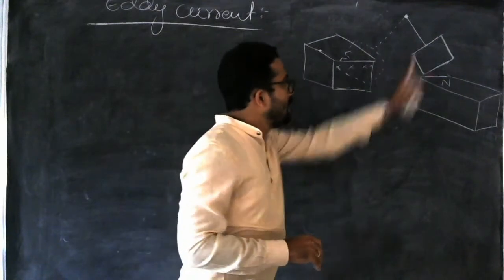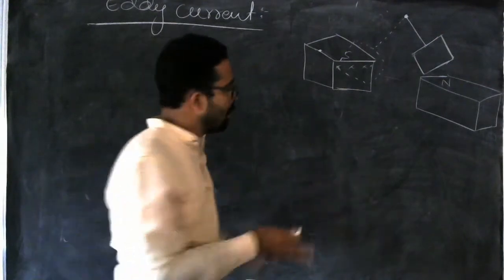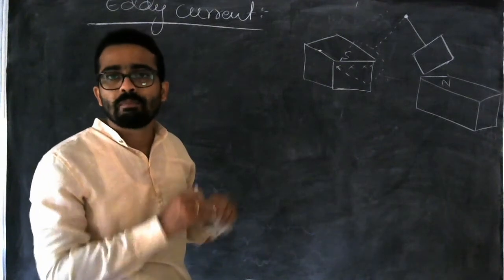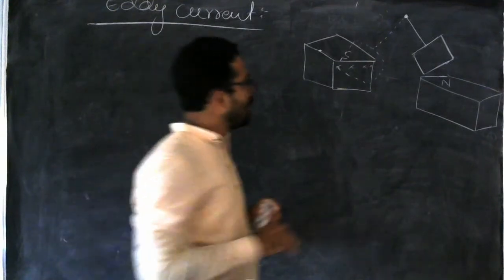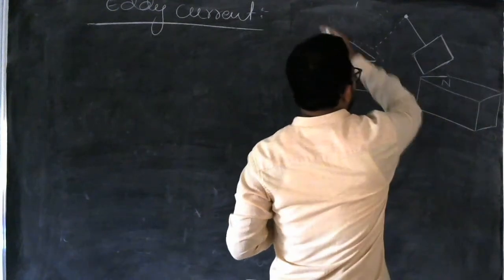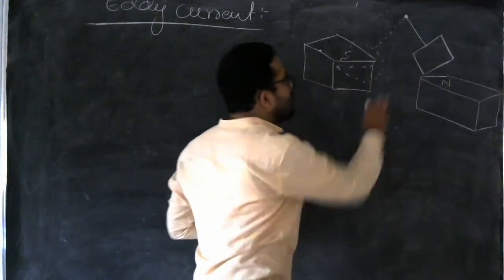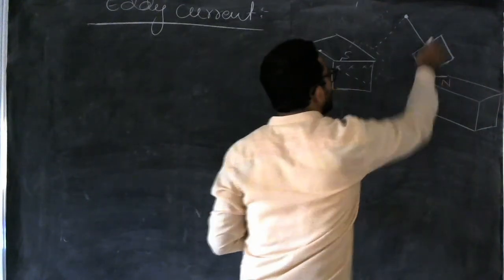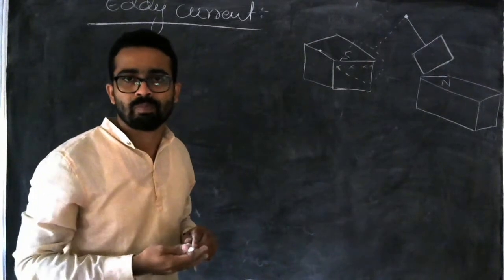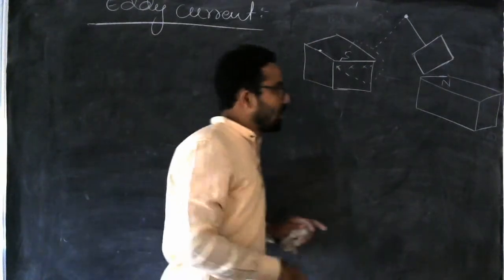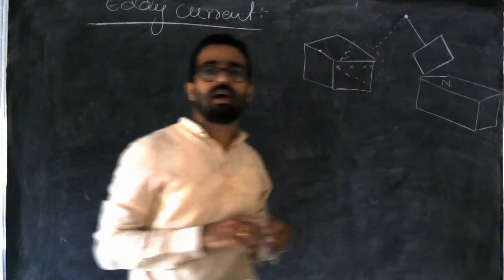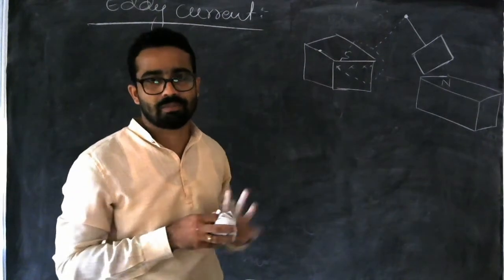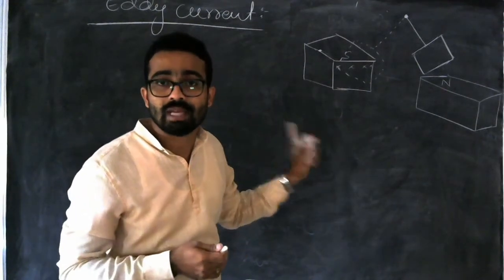See, what Foucault observed is that when a bulk piece of material is oscillated or swung between the two magnets, a current is induced in this metal. Why is current being induced there? Because it will oscillate like this. As soon as it oscillates, the changing magnetic field associated with this material keeps on changing because it is oscillating. That is why the changing magnetic field linked with this metal induces a current in it. Then what was the direction of the current?